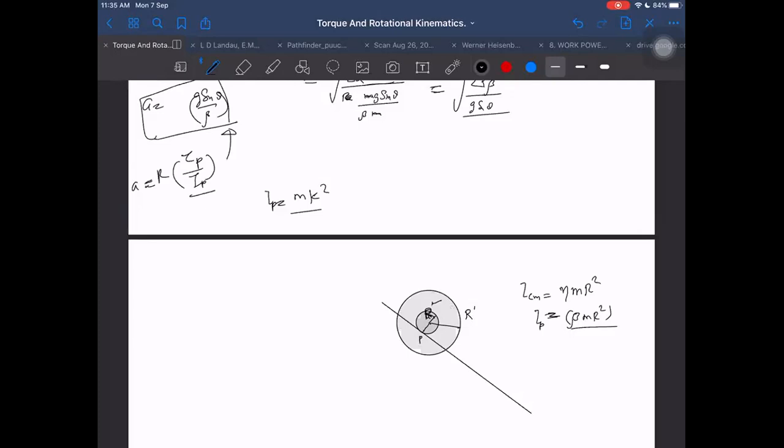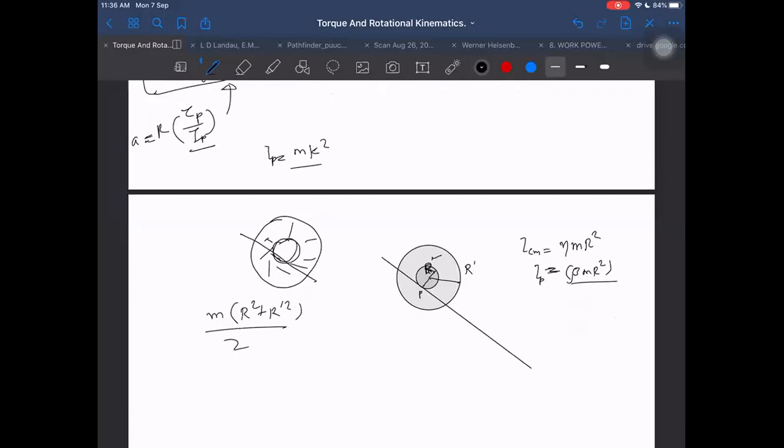our spool is made up of, what should I think of it as? Maybe it has matter outside and nothing inside. Let us say it is matter outside and a cavity inside. Let me think like that only, and then inside it is just a cavity. Then I will write its formula as m into r square plus r dash square divided by 2, which can be written as